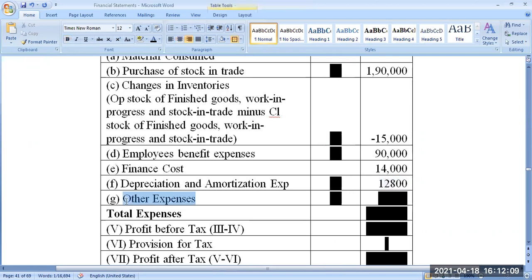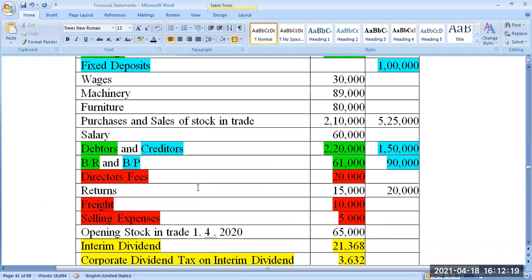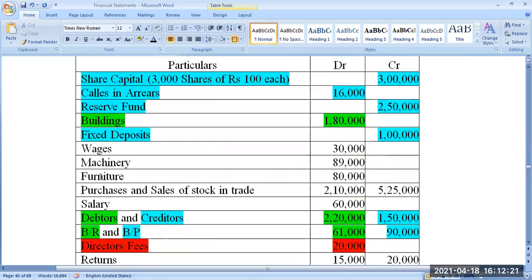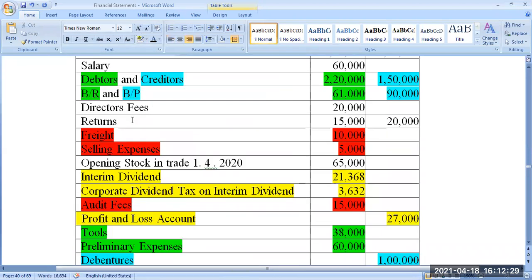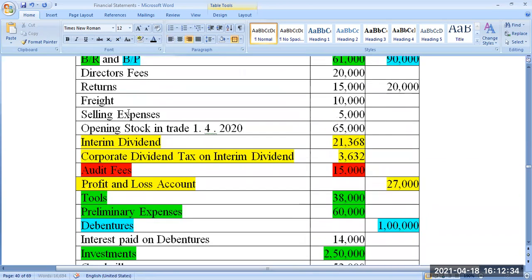Done. So other expenses, now go to the trial balance. Take all the expenses left out apart from A, B, C, D, E, F. Look at the trial balance. What expense is there? Director fee is there, first one, 20,000 rupees. And then freight is there. Selling expense is there, 10,000 and 5,000.